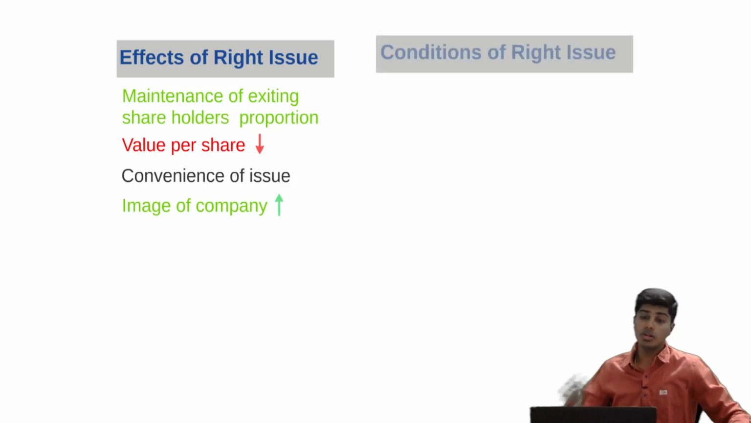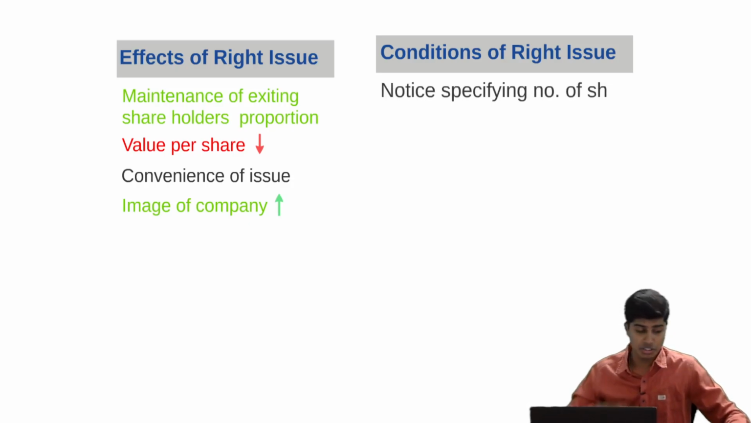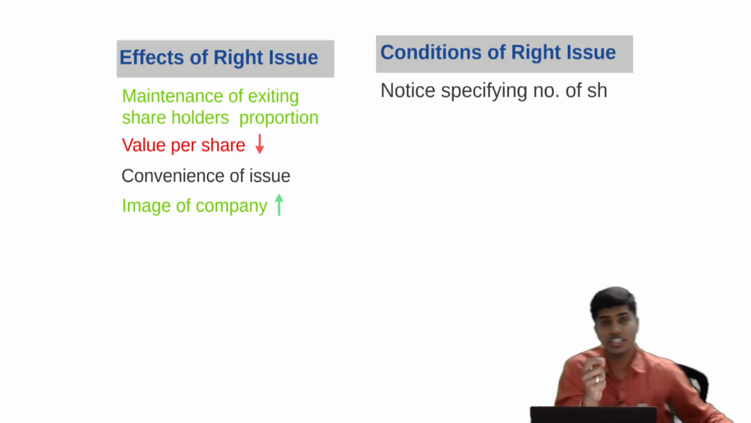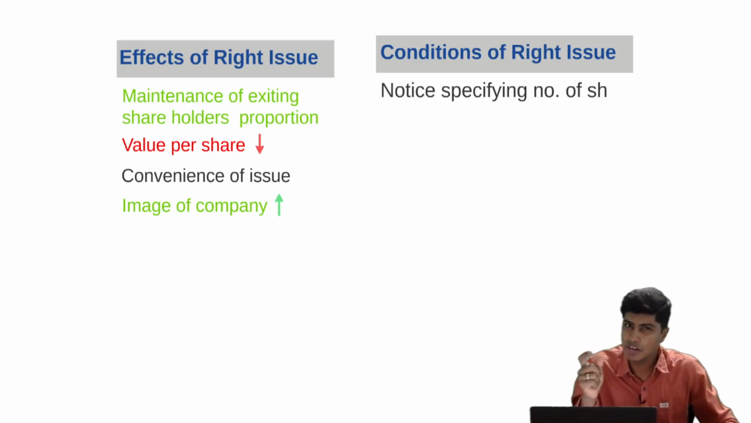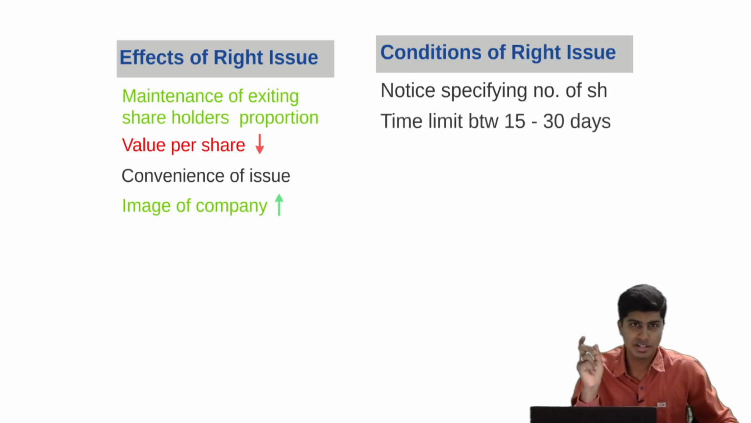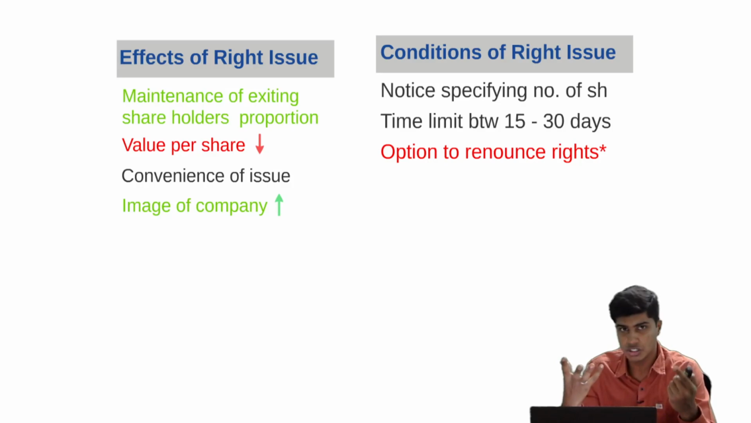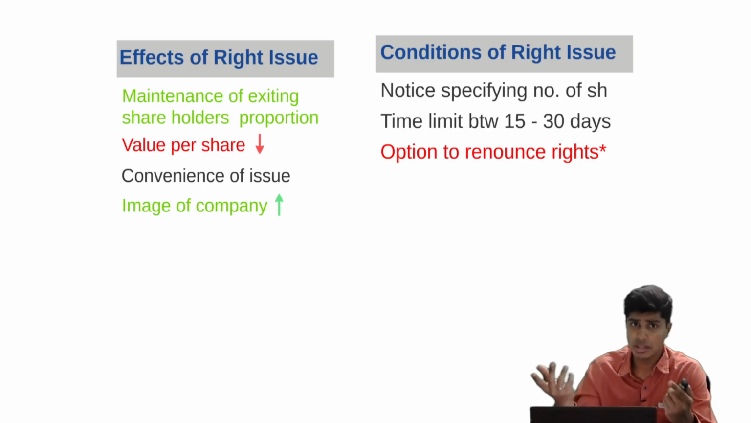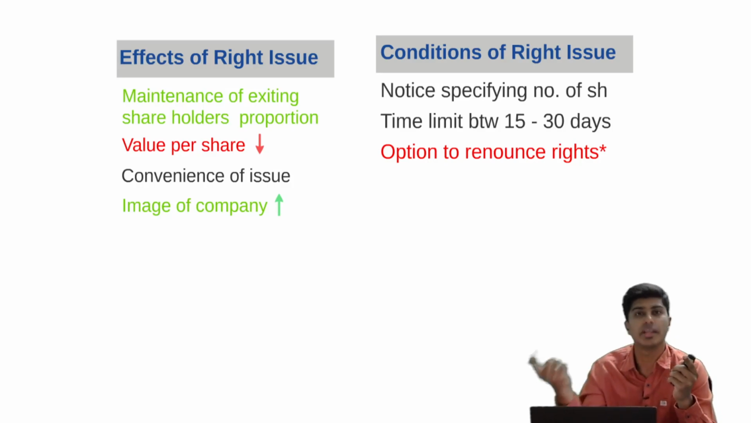And talking about conditions for a rights issue. What are the conditions based on which the company can go for a rights issue? Notice has to be given mentioning how many shares the company is going to issue. And the time period for this notice is 15 to 30 days. And then the offer that you give to existing shareholders should give them an option to either buy the shares or renounce these shares to somebody else.